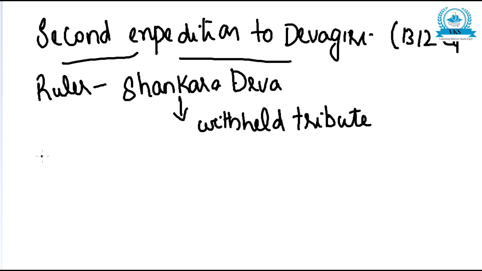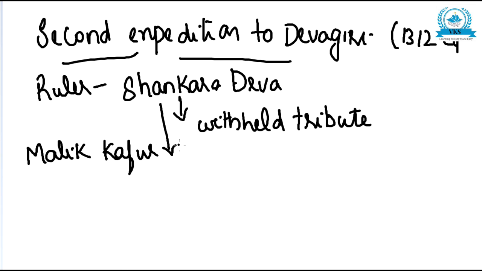So naturally, Alauddin Khilji did not like this, and he sent his favorite general Malik Kafur, and Malik Kafur marched against Devagiri, and he very easily defeated and killed Shankara Deva.